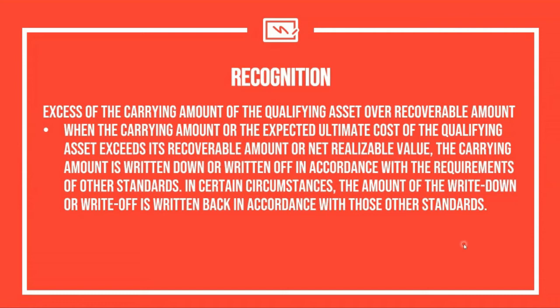Okay? However, it is also possible that the impairment loss will be reversed. Let's say for example, the item is a property, plant, and equipment. And the PPE, when you use the revaluation model, the 16 million had a new recoverable amount. Let's say for example, it became 20 million after a year or so. So in that case, you need to determine whether there is an amount for the reversal of the original 2 million that you recognized as impairment loss on initial recognition. So that's basically the concept there. Again, this will be emphasized when we discuss impairment and revaluation later on.